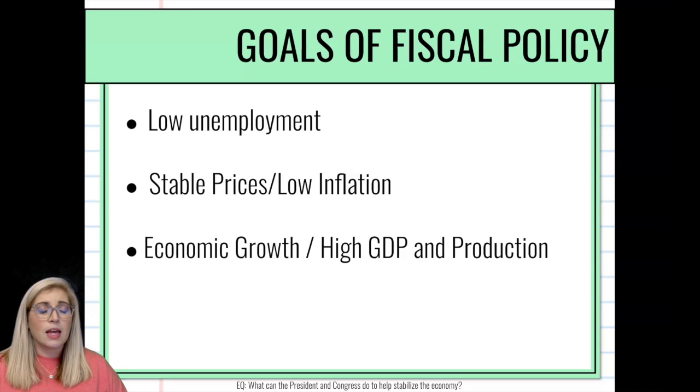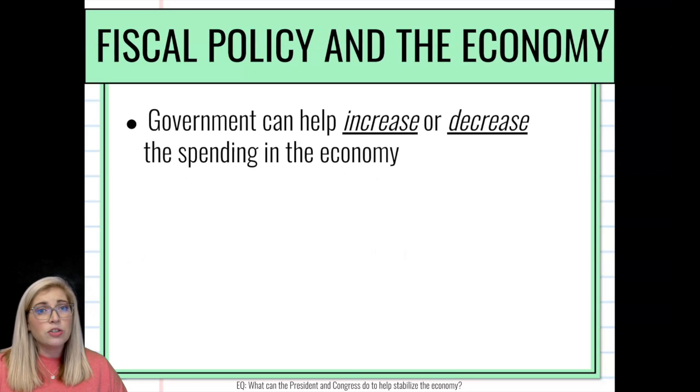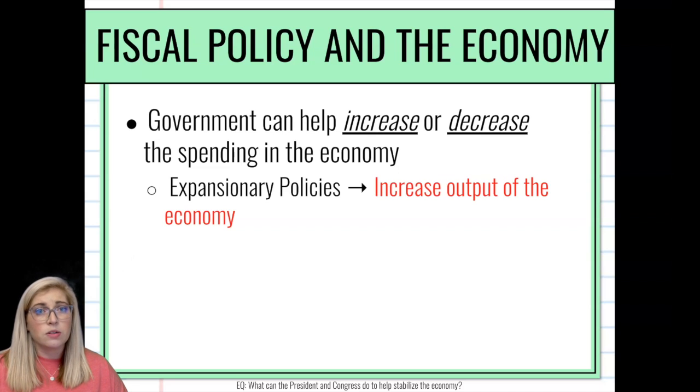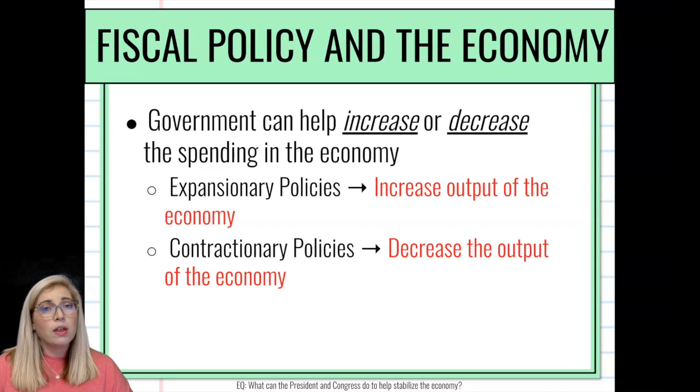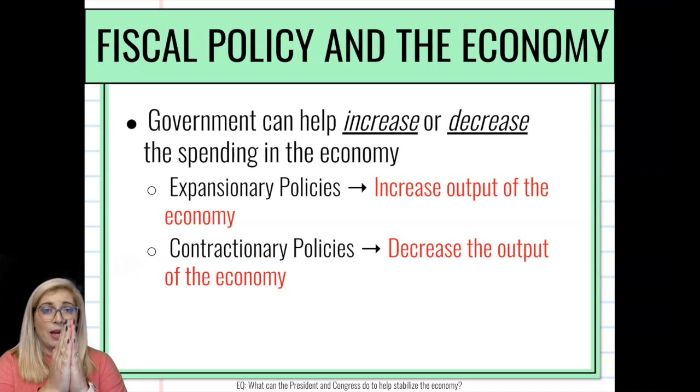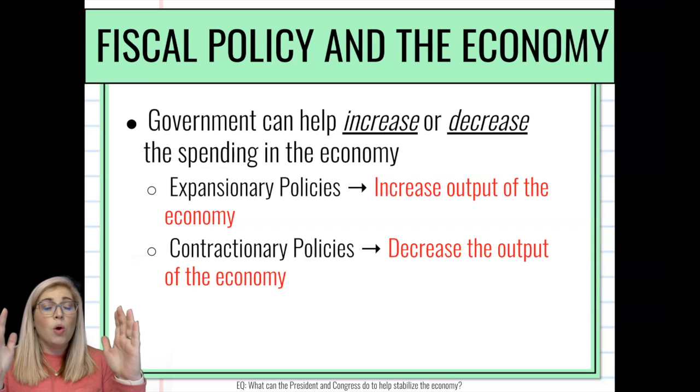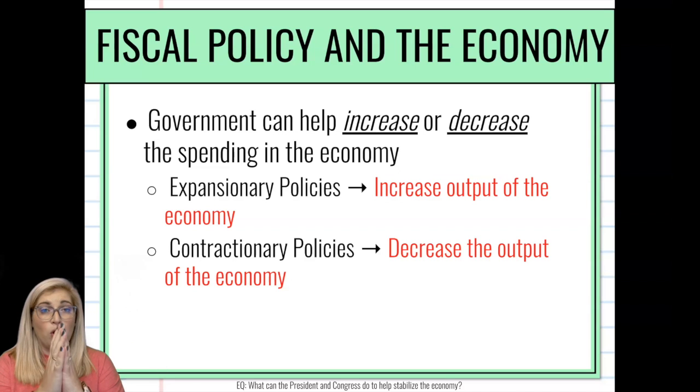So fiscal policy in the economy, the government can help to increase or decrease the spending in the economy. We have 2 types of fiscal policies. We have expansionary fiscal policies, which are meant to increase the output of the economy. And then we have contractionary fiscal policies, which are meant to decrease the output in the economy. And again, when you want to think about this, think about expanding. When we expand something, we get bigger. When we contract something, we make it get smaller. So expanding is going to, as it says, increase that output. Contracting is going to slow it down or shrink it, as we sometimes say.